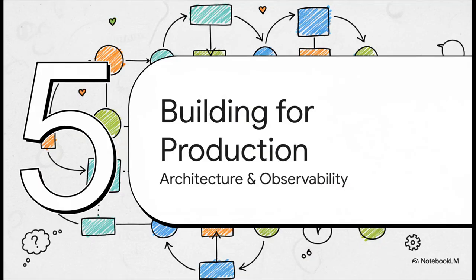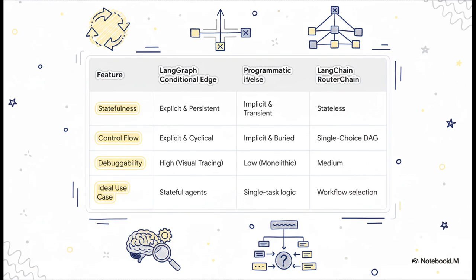Okay, so these patterns are obviously really powerful. But if you're going to build this stuff for the real world, you have to think seriously about your architecture and maybe more importantly, how you're going to debug these complex, cyclical systems when things go wrong. And this comparison table really spells out why the LangGraph approach is such a big deal for agents. I mean, sure, you could just bury your logic in a bunch of messy if-else statements, or use a simple router. But with those methods, your control flow is either hidden or it's stateless. LangGraph makes the control flow explicit and stateful, which means you can actually visualize and trace the agent's decisions, and that makes debugging a million times easier.